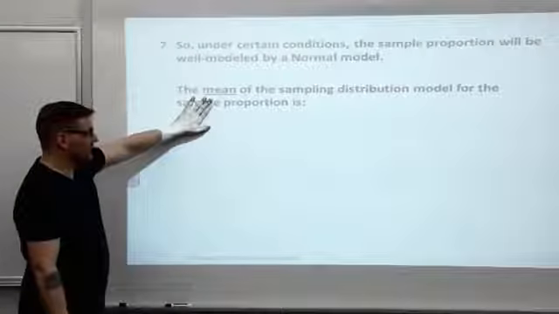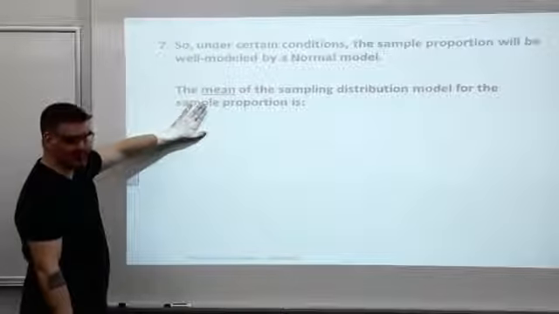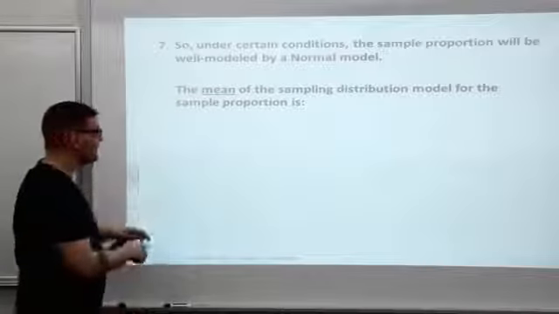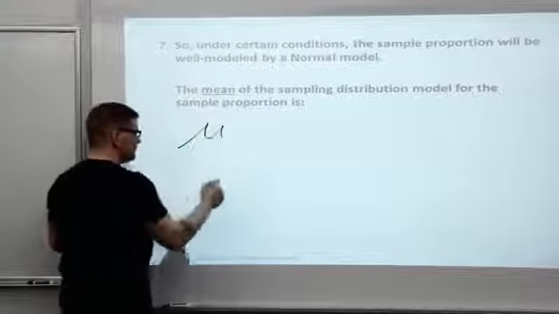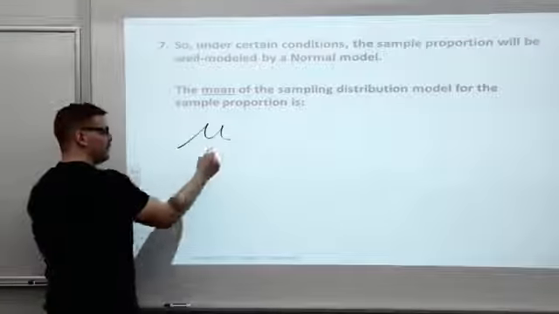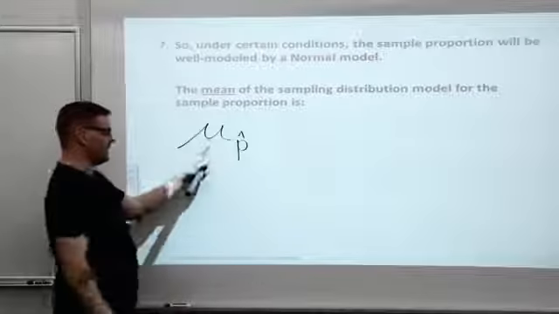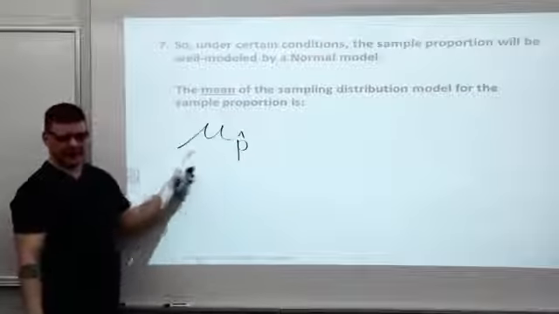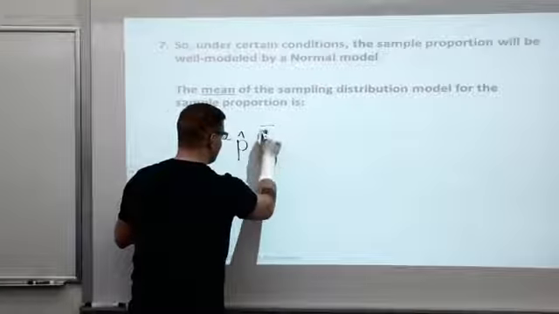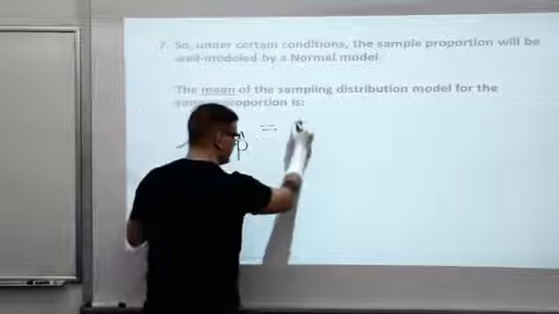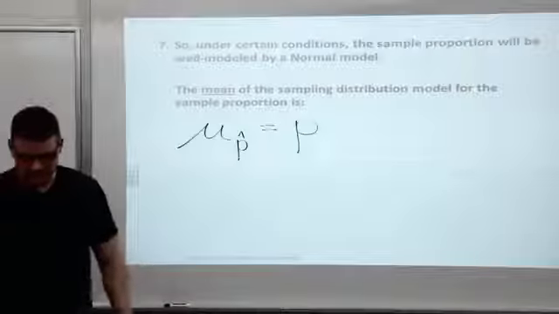The mean of the sampling distribution model for the sample proportion, quite a mouthful, but it's correct terminology, is going to look like this. You put mu, and the mean of what? So down in the subscript, you put a little p hat, and all this means is the mean of p hat. There's no calculations here, it's just the symbol. All right? The mean of p hat turns out to be p. That's the easy one, right?